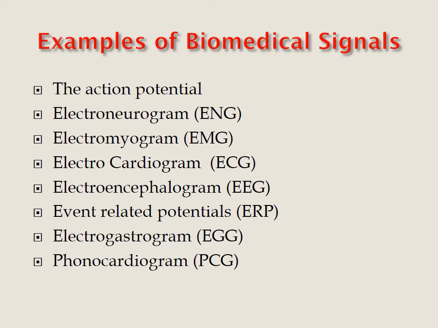Okay, the next one, electroencephalogram, EEG, the activity of the brain. We get the signal from the brain, so this is called EEG. The next one is ERP, event related potential, otherwise known as evoked potential, EP, in response to external stimuli. The next one is electrogastrogram, EGG, the activity of the stomach: the electrical activity of the stomach, the depolarization and repolarization of the muscle cells.